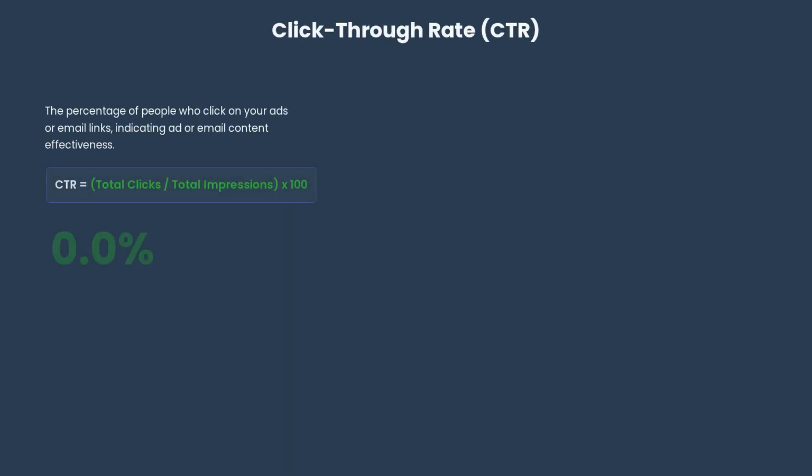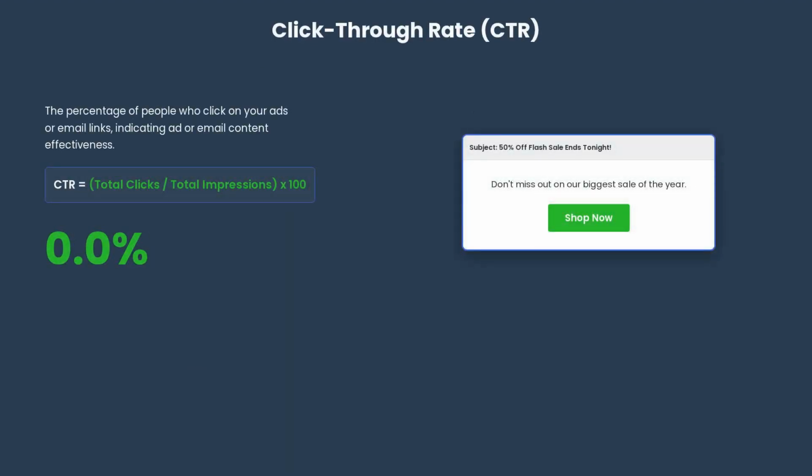Click-through rate is the percentage of people who click on your ads or email links, indicating ad or email content effectiveness. For example, a fashion retailer might monitor the CTR of their promotional emails.